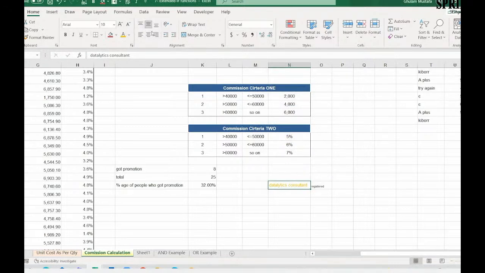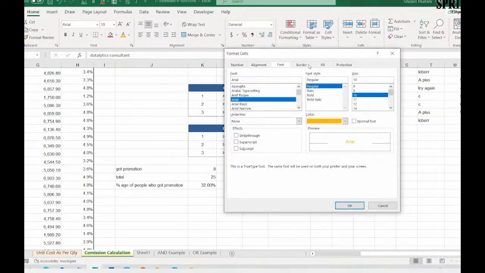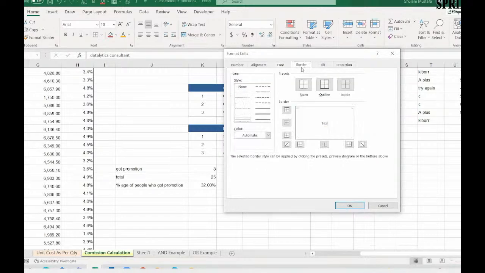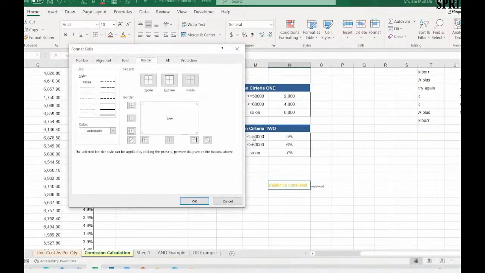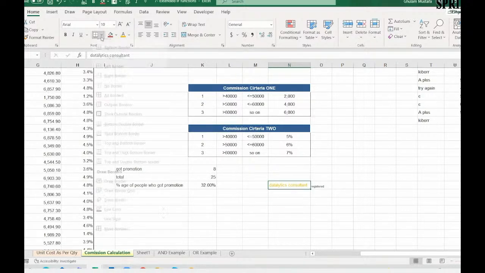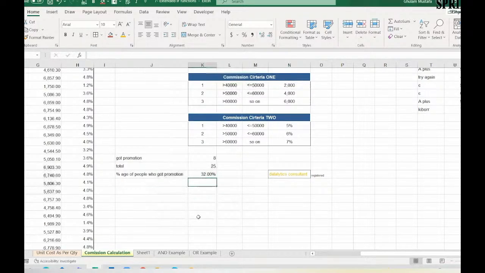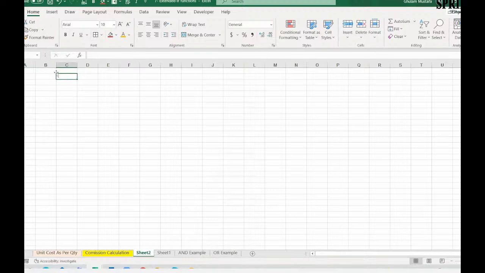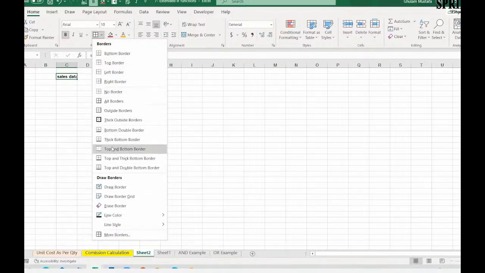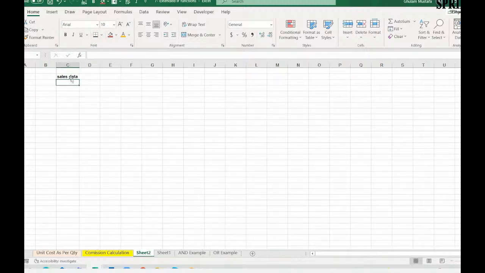Likewise, we can do some alignments in my data as well. You can see font. There is an option called alignment. Border means I can give a border to my cell here. Likewise, I can give this border. You can change the border options from there as well. Sometimes it happens, let's say you are working on the data and you want to apply it to the sales data. This is your heading. You want to bold it, okay? Then you want to give it a bottom border like this. Now this is your heading, and in your heading you just give the bottom border. You can pick it from there as well, like this. This is your bottom border.